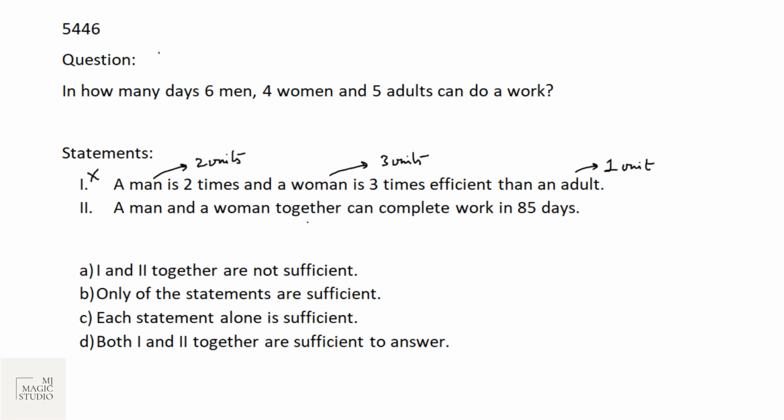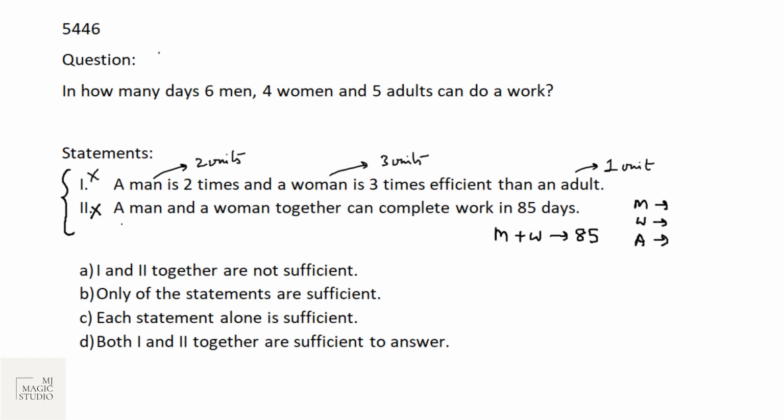Statement 2 says a man and a woman together can complete a work in 85 days. M plus W will take 85 days. But to find how much time they will take, we need to know individually how much time would be taken by M to complete the work, W to complete the work and A to complete the work. Statement 2 alone is not sufficient to answer. But if I combine these two, can I find the work to be done?